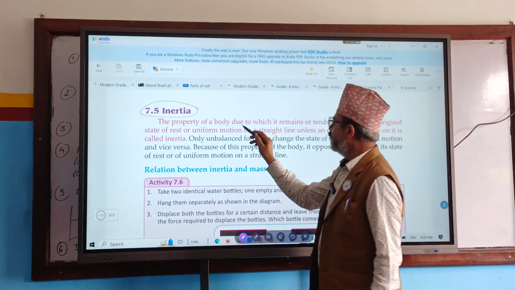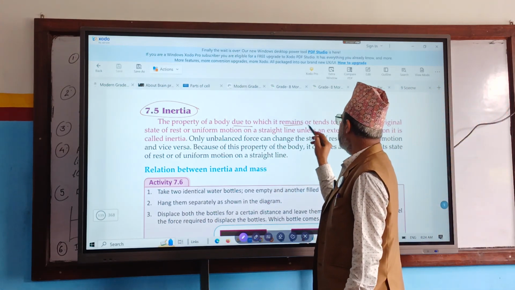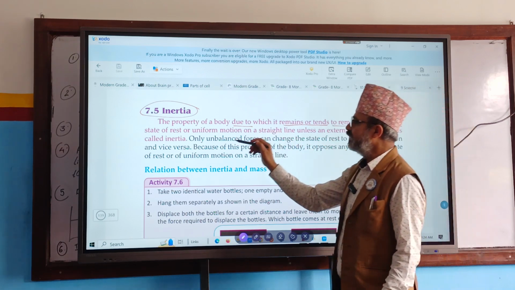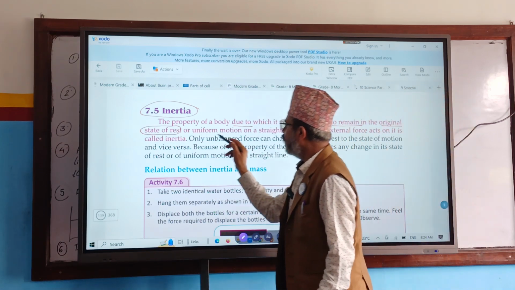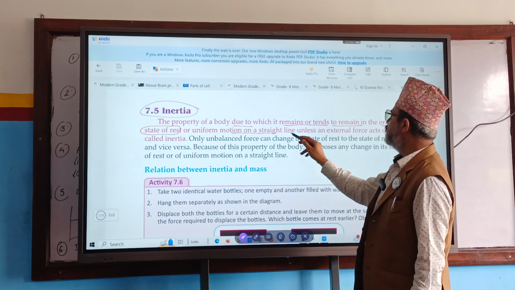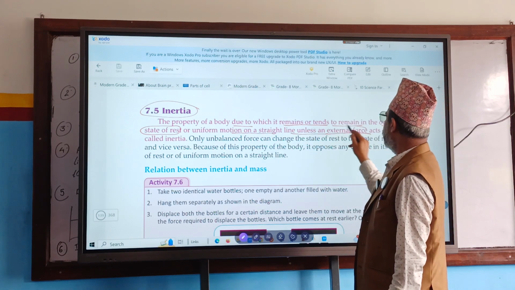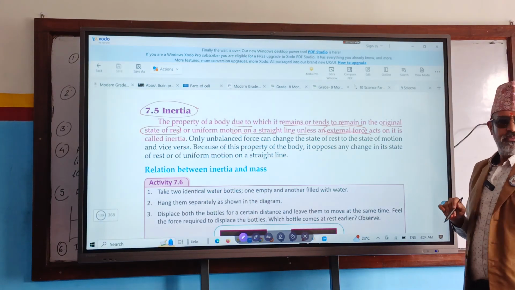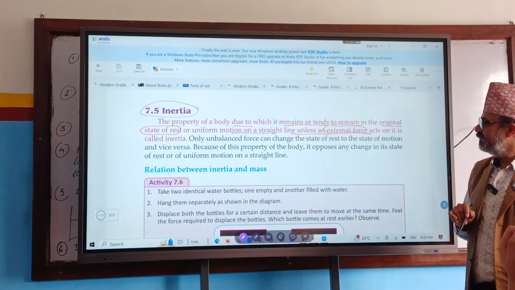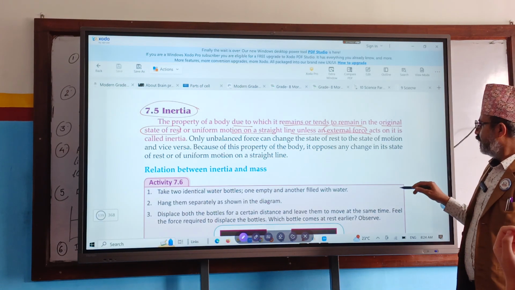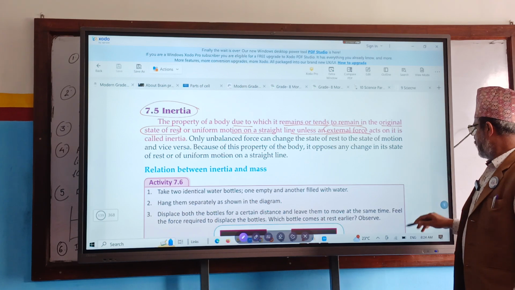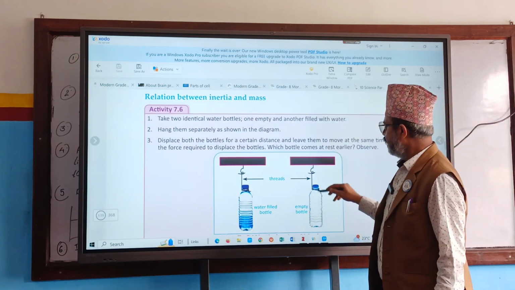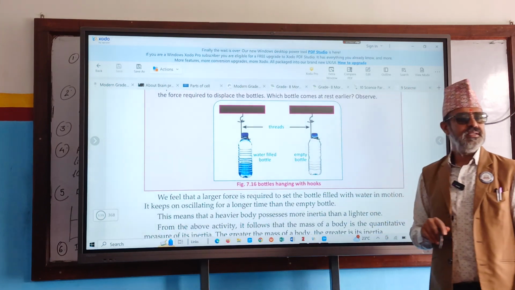Property of a body because of which it remains or tends to remain in its original state of rest or uniform motion in a straight line, unless we apply force from outside. External force means we apply it from outside. So the next thing is the relation between mass and inertia. Relation between mass and inertia.